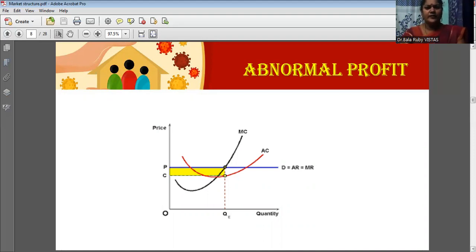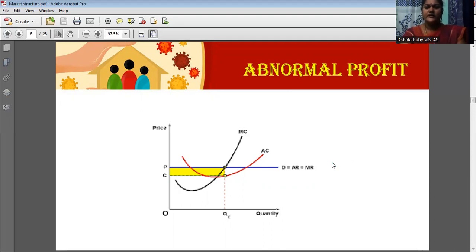See, abnormal profit means some high profit, or if there is a possibility of earning some profit amount, it is abnormal profit. It means a high profit or maximum profit. See, here in the x-axis we measure the quantity, in y-axis we measure the price of the commodity. So actually, as far as this